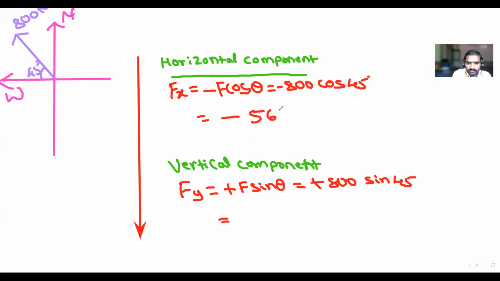565.68. What is the unit? It is Newton. And here it is positive. Same answer, 565.68, same but positive. So this is the answer. Clear, everyone? Yes, sir. Okay, write down fast.